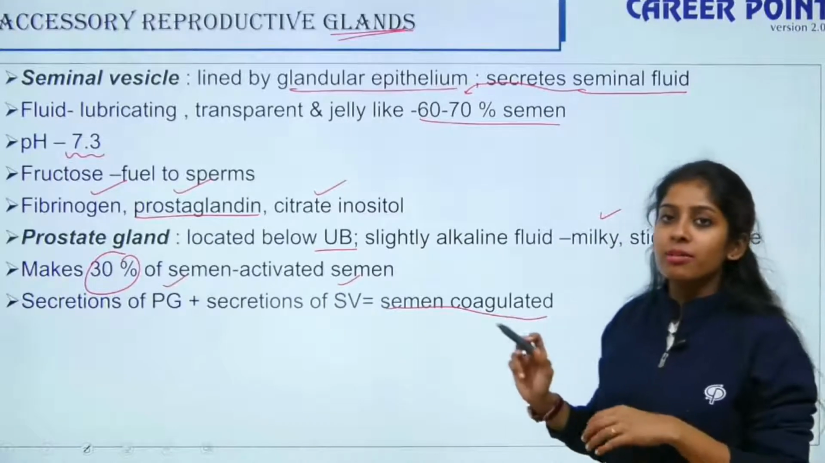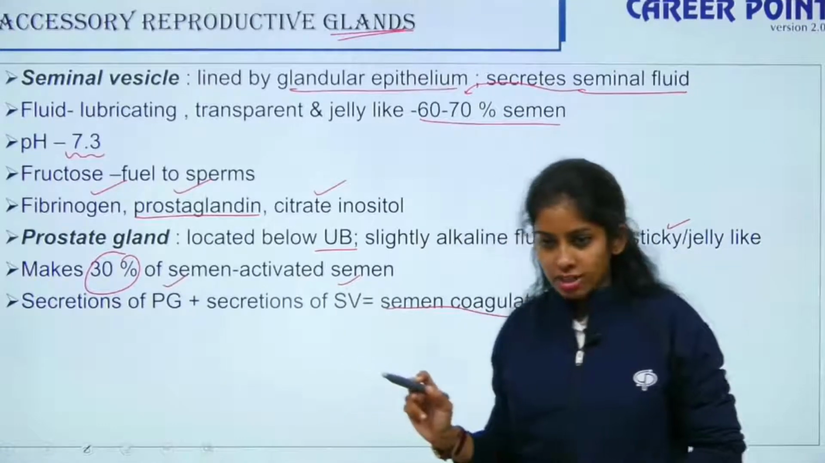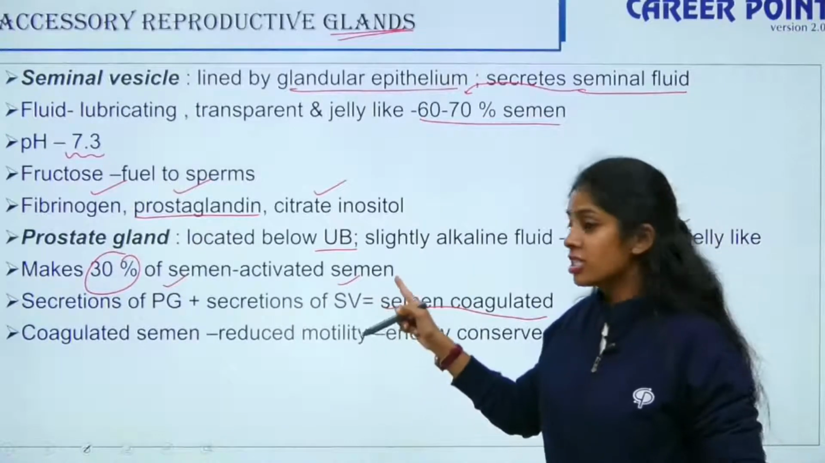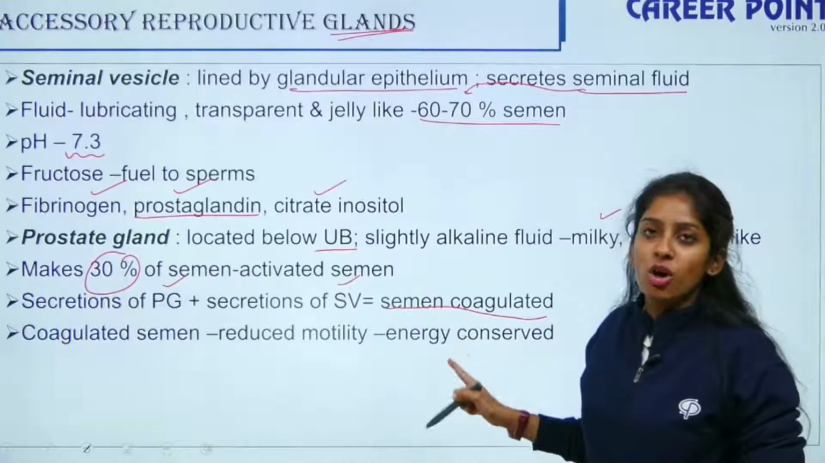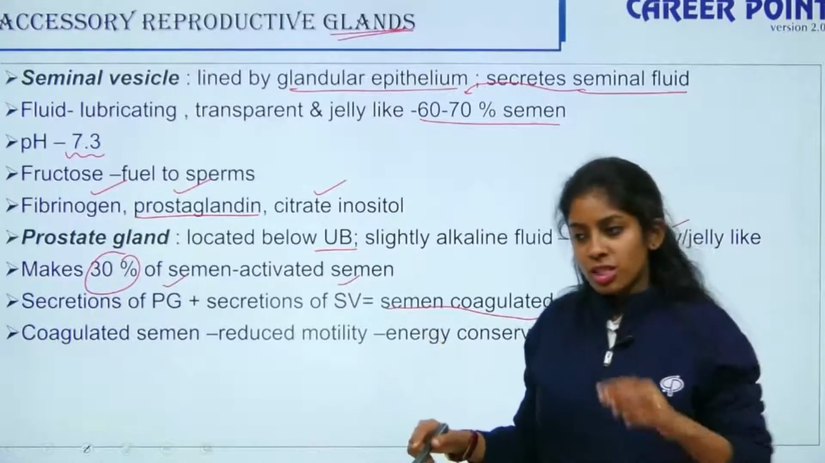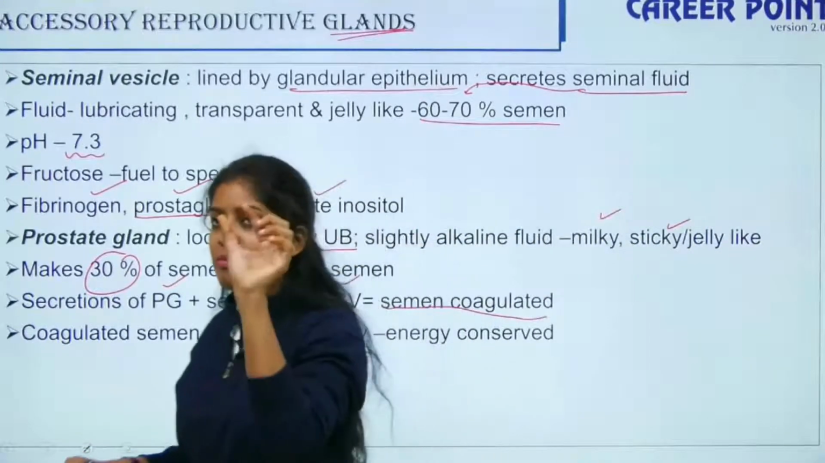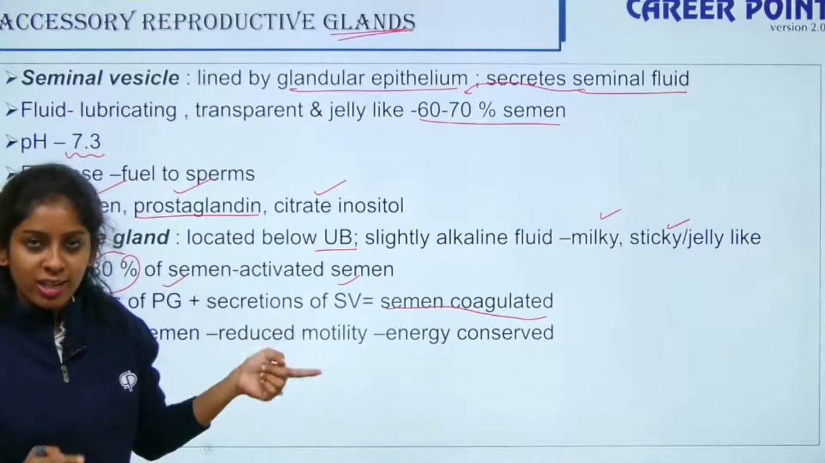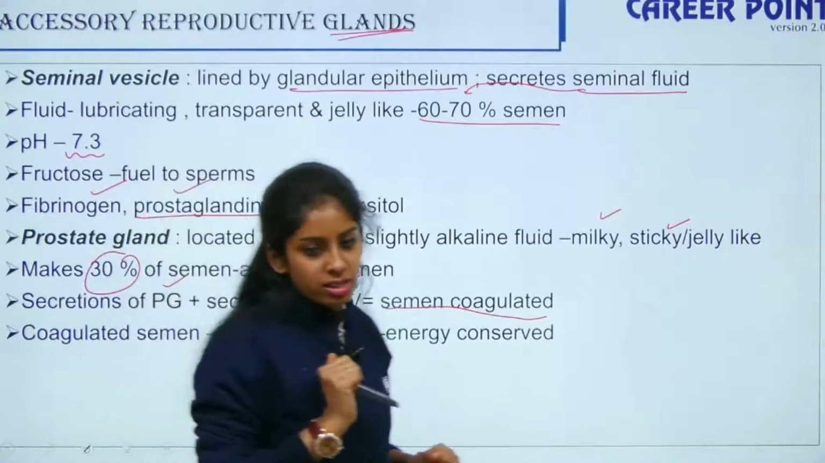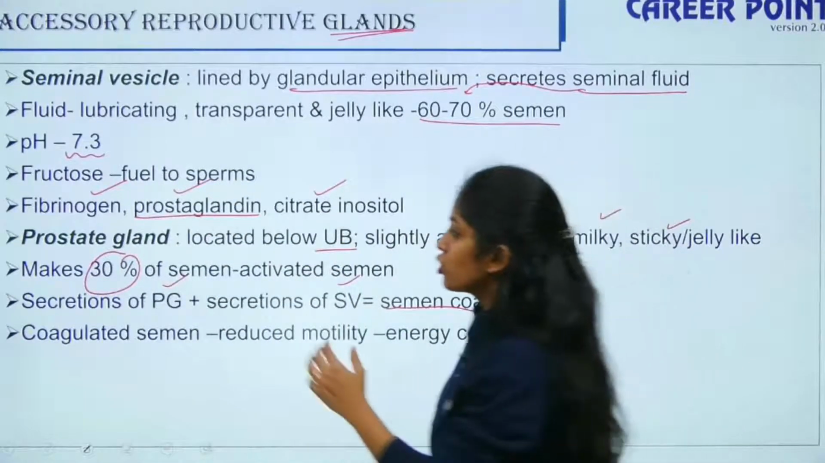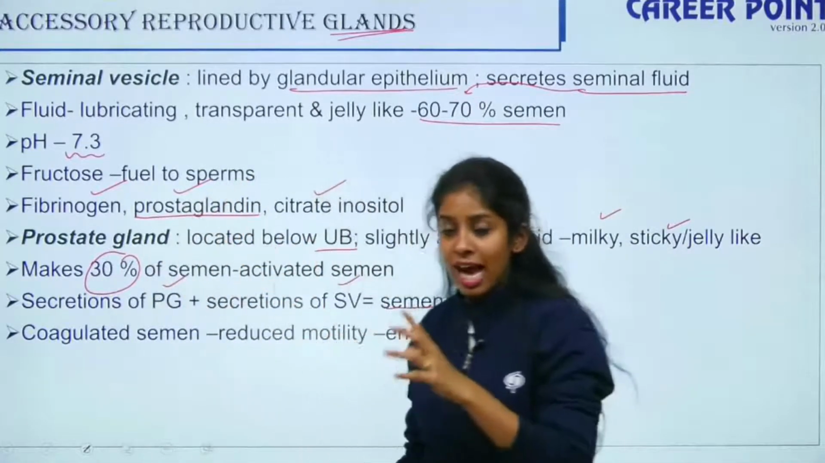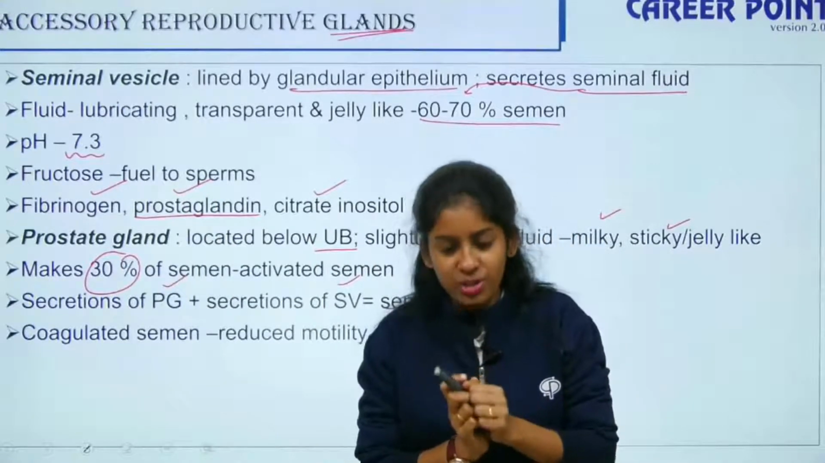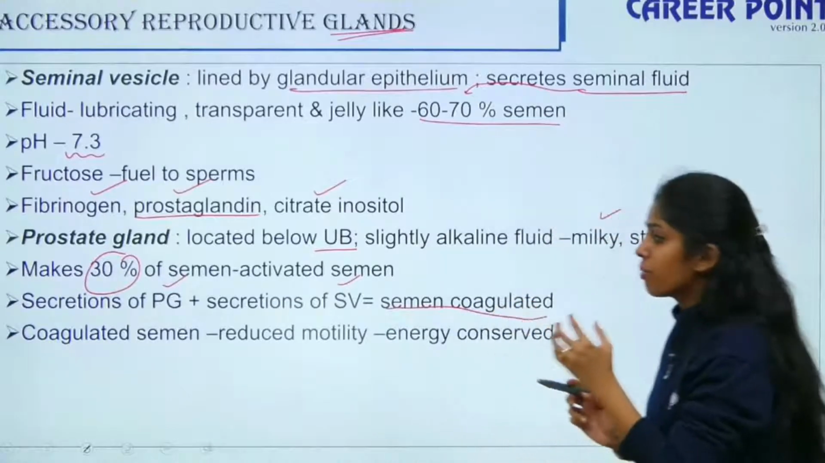So coagulated means clotted. So what is a clot? Just like your blood is getting clotted. So your coagulated semen reduces the motility. Thus the energy of the sperms is conserved. So the sperm has to travel into the female genital tract to meet the egg, right? So it cannot lose its energy within the male reproductive system itself. Thus the prostate gland and your seminal gland coagulate the semen, thus the motility of the sperms is reduced and thus the energy inside the sperm is conserved.